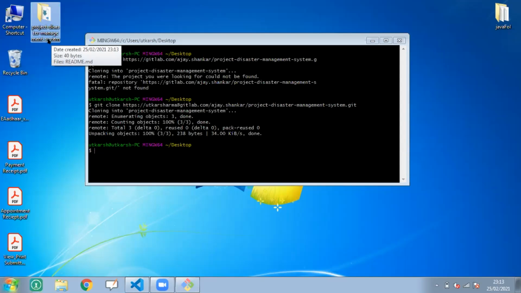When you fire this command, you may get the prompt where you have to type your username and password, means you have to put your credential. If your credential is already saved in your administration, then you may get the fatal error that repository is not found. So what you need to do is write your username, because it will check whether access has been given to this particular user or not. Okay, everybody got that?